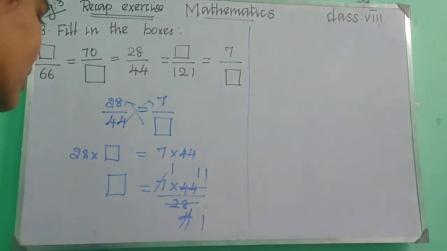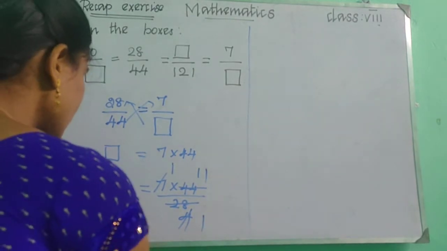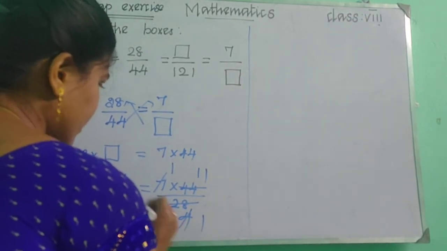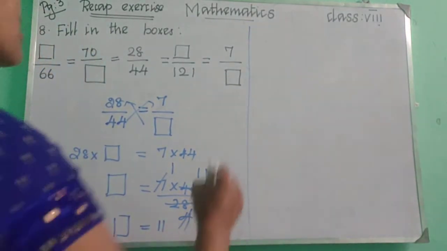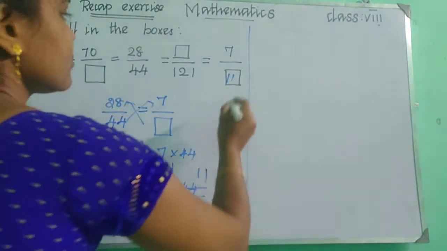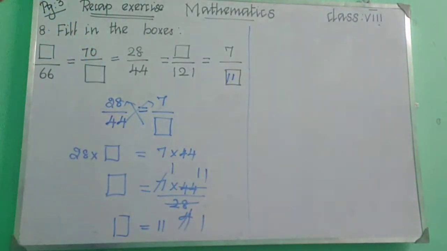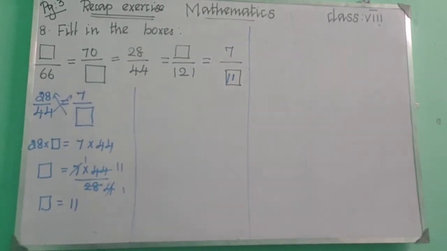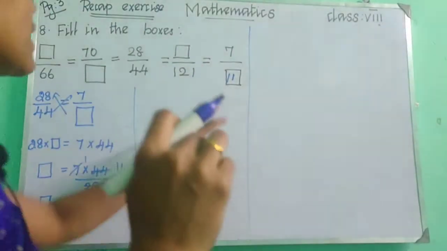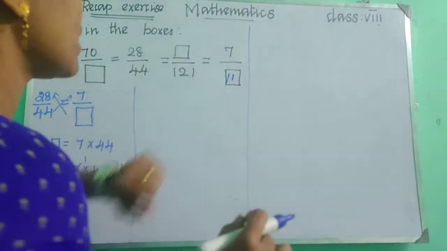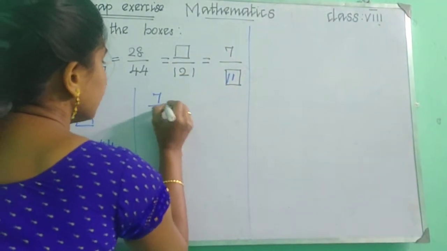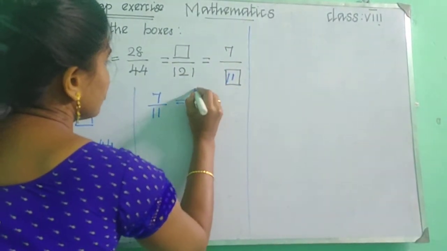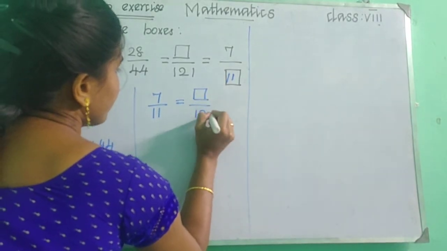So what is the answer we got? Box equal to 11. So in this box you will get 11. Is it clear, ma? In the same way, we can find these two. 7 upon 11 we got. So 7 upon 11 equal to box upon 121.